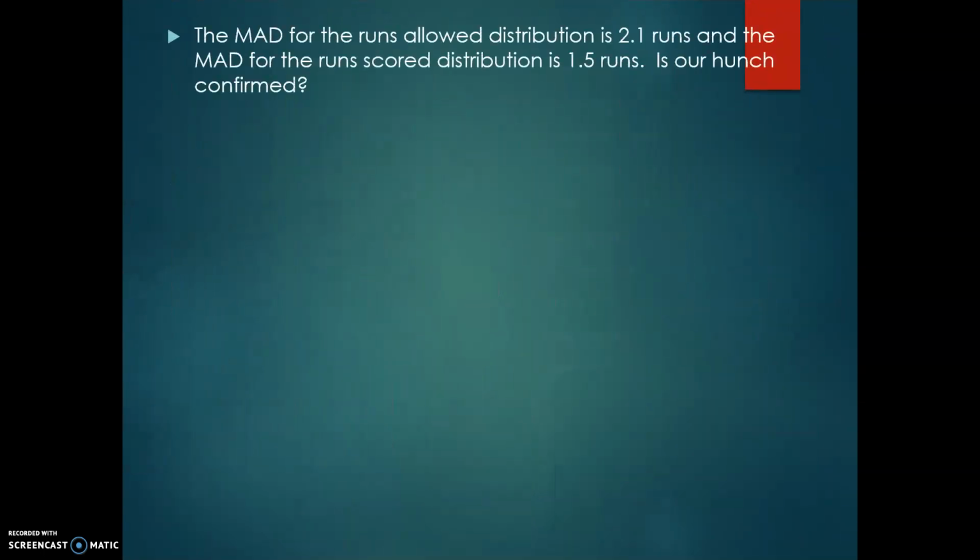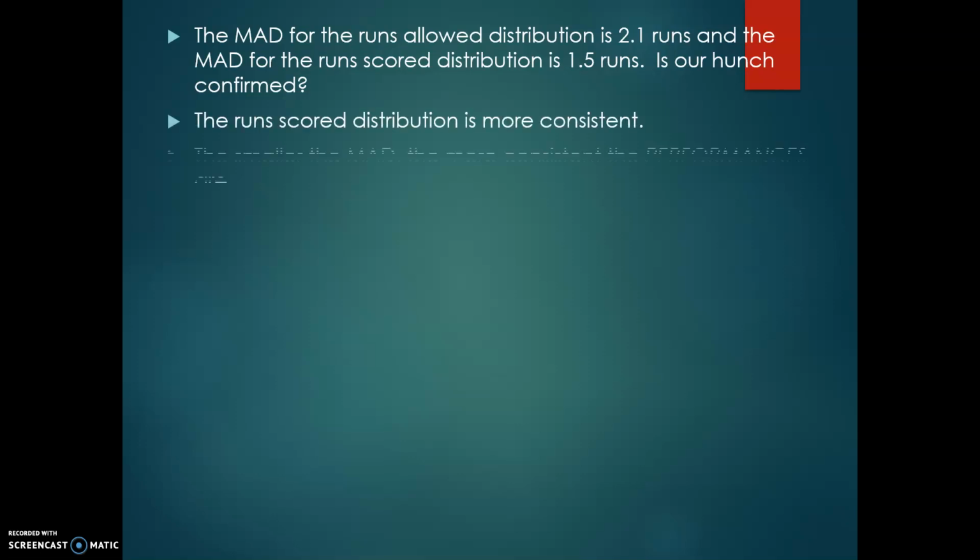So that means, of the two data sets that we just looked at, one has a mean average deviation of 2.1 runs. The other one has a mean average deviation of 1.5 runs. So was our hunch confirmed? Were we right? Well, absolutely. They scored at a more consistent rate. Remember, a smaller number means more consistency. So big numbers when we're looking at mean average deviation means that we're more spread out. Smaller numbers mean that we're closer together.